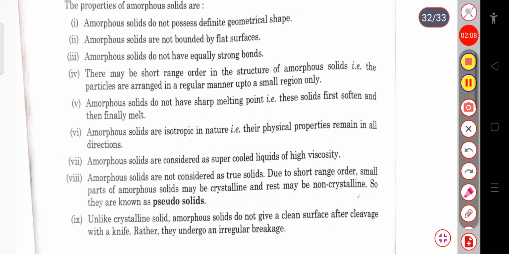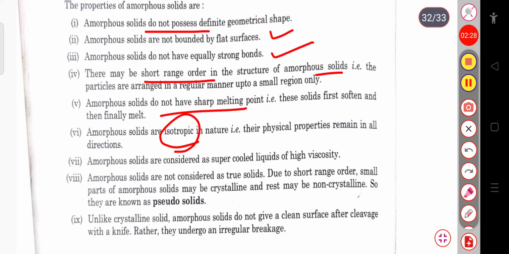The amorphous solid is just opposite to the crystalline solid. It does not possess a definite geometric shape. They are not bounded by flat surfaces. They don't have equally strong bonds. There may be short range order in the structure of the amorphous solid. They do not have a sharp melting point. They are isotropic in nature, that is, their physical properties remain the same in all directions.